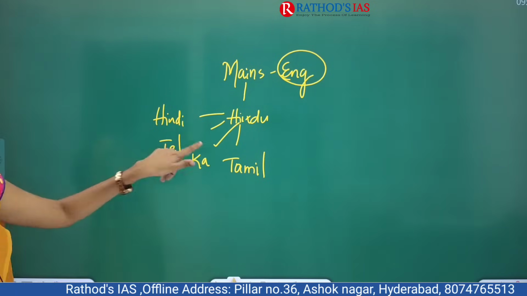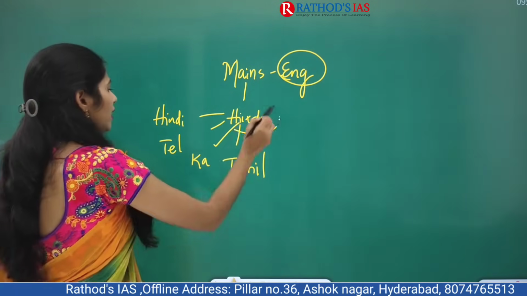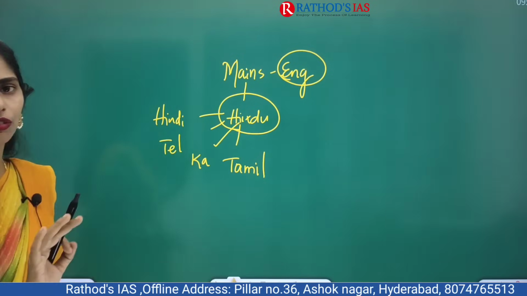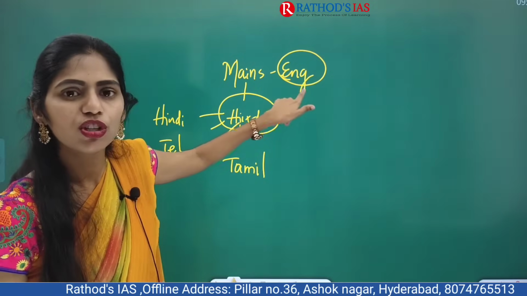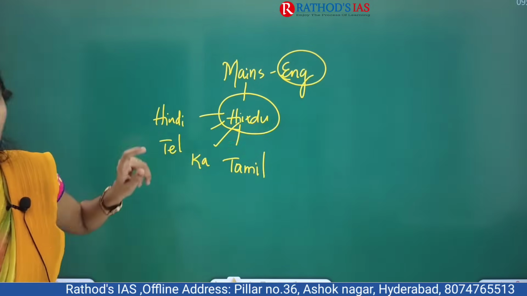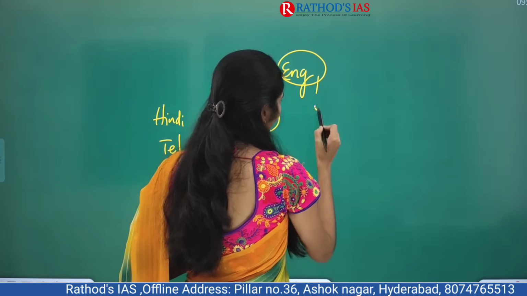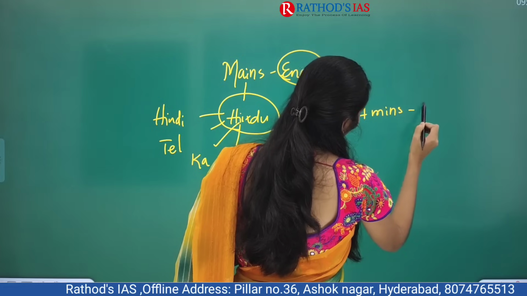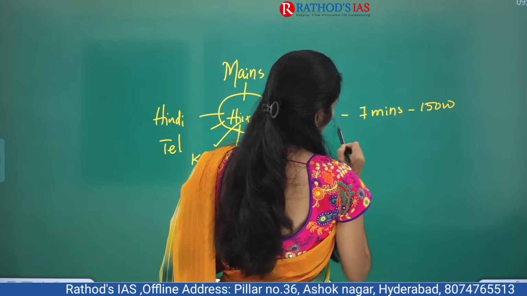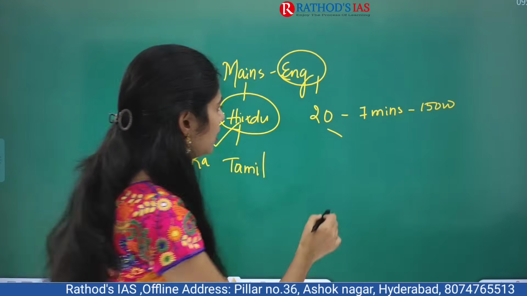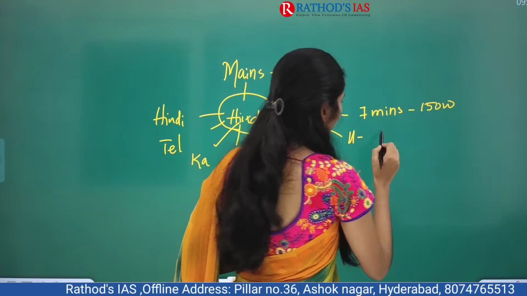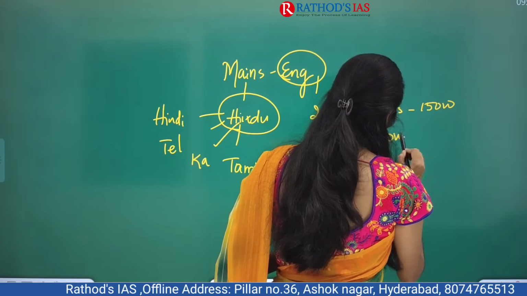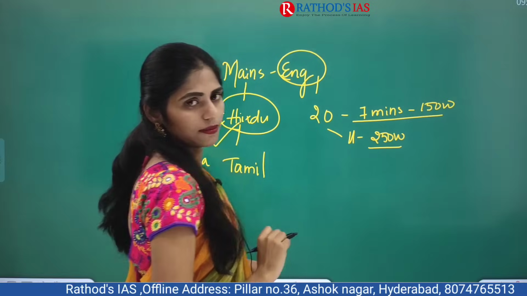So if you're that kind of guy, reading books in another language rather than the language in which you are going to write your examination: in mains you will be having around 20 questions. You will have 7 minutes of time to write an answer for 150 words, and around 11 minutes of time to write an answer for a 250 words question.